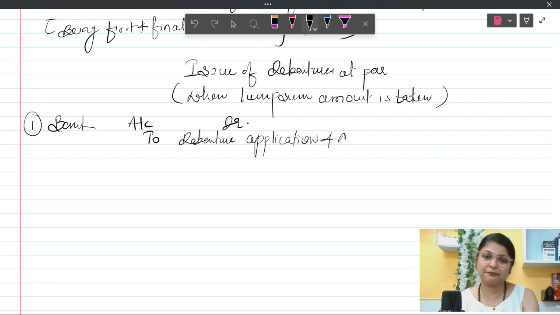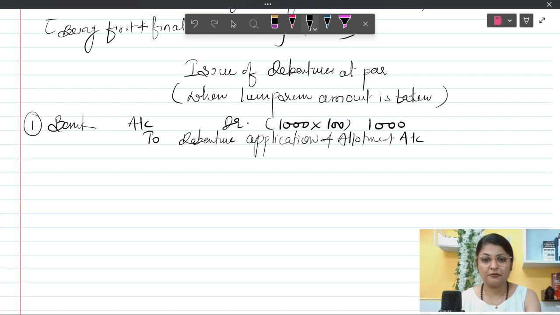This is a combined account, and you are taking all 1000 debentures at 100 rupees in a go. Means you are asking public to pay 1 lakh rupees, not 10,000 rupees.